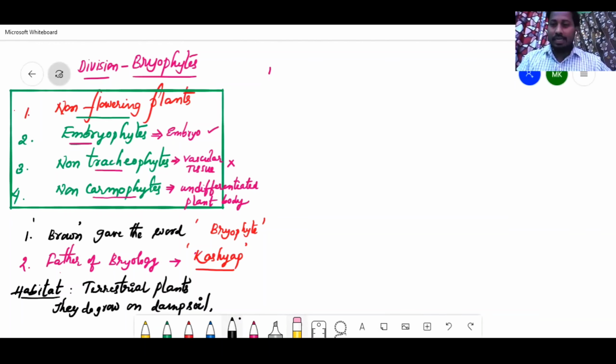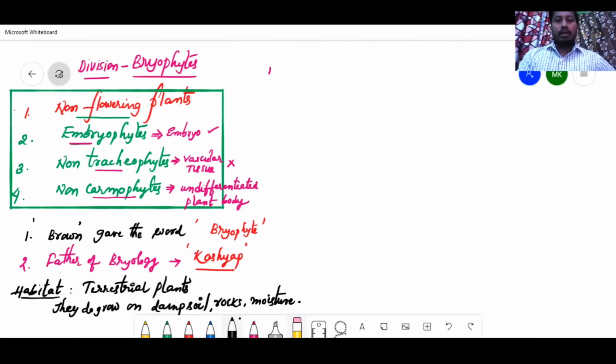Moisture, humidity, such conditions are very favorable to bryophytes. In such a moisture-having environment they grow.